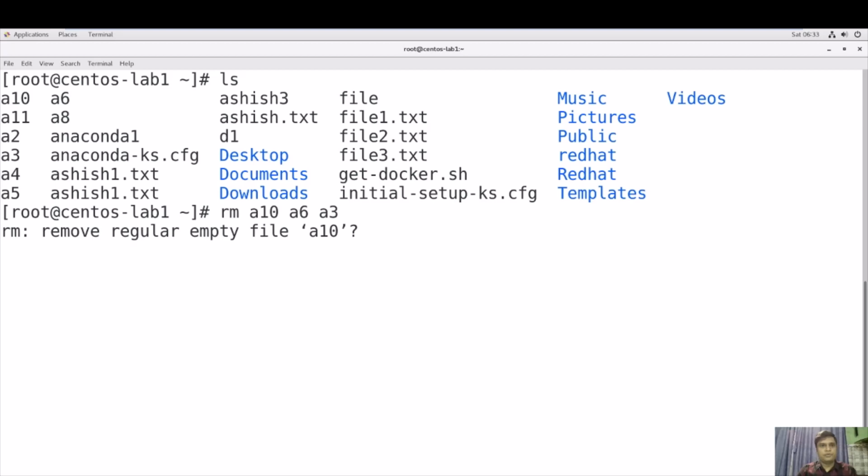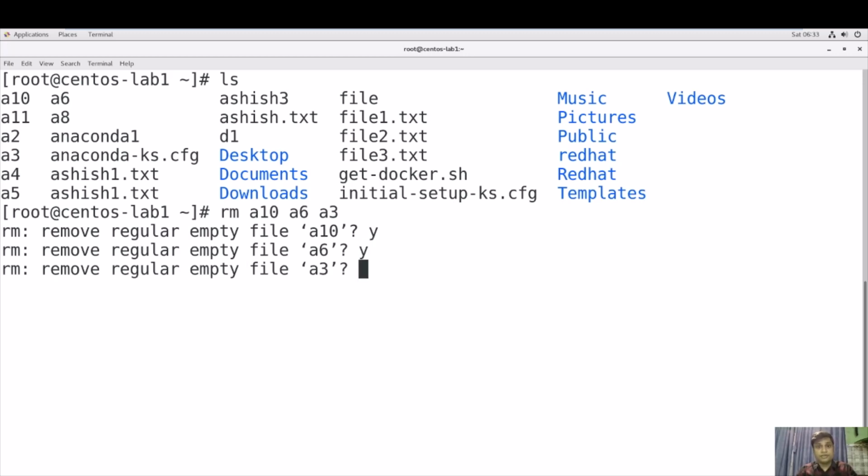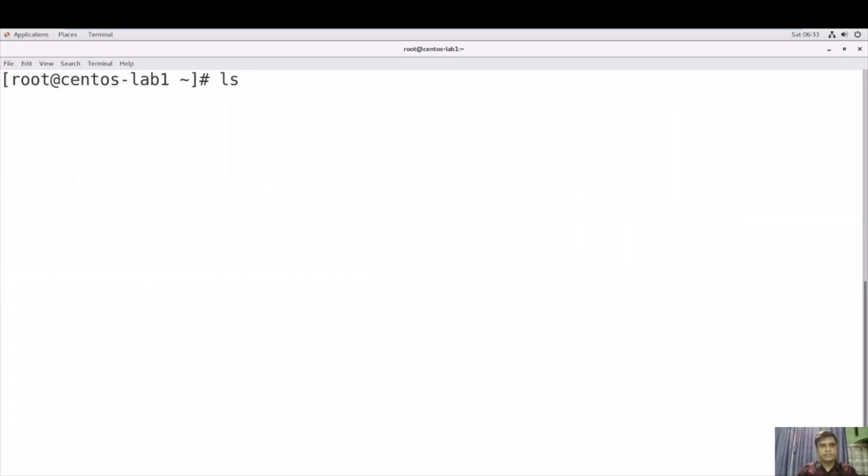So it will ask you to delete A10, you will type y. Then it will again ask you to delete A6. Yes, I want to delete this as well. Again it will ask you whether you want to delete A3. You will say yes. So these 3 files are deleted now. Now you can type ls and see.